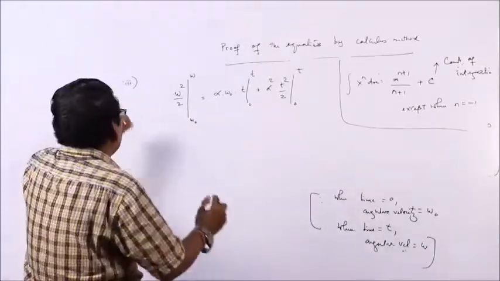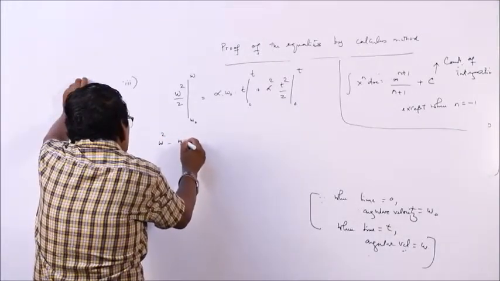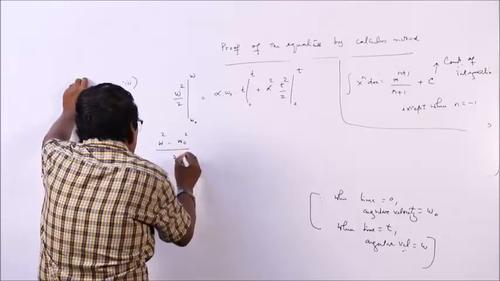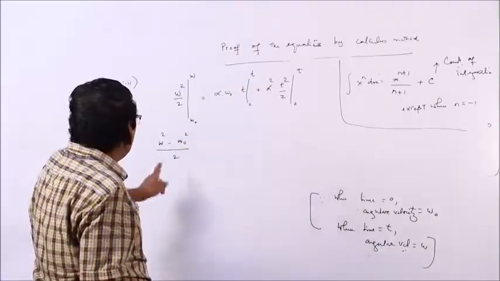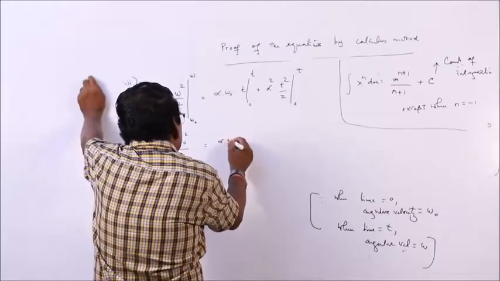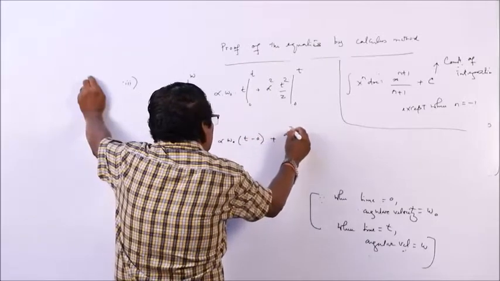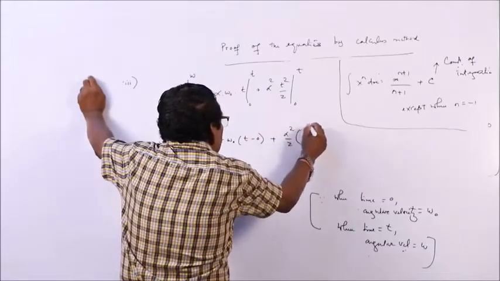So, this becomes what? Now, put the limits, upper limit minus lower limit: omega square minus omega 0 square by 2 is equal to alpha omega 0 t minus 0 plus alpha square by 2 t square minus 0.